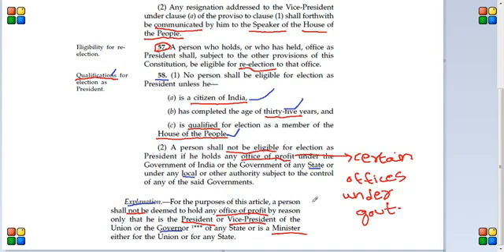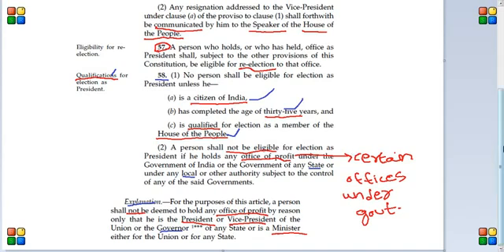Actually all these are offices, like president is an office, there is an office of vice president, and there is an office of governor, and every minister of union as well as state has his own office, in a sense, some kind of executive authority. These people have some executive authority. So these things are excluded from office of profit. So that means even people belonging to these offices can become a president, but not other offices.